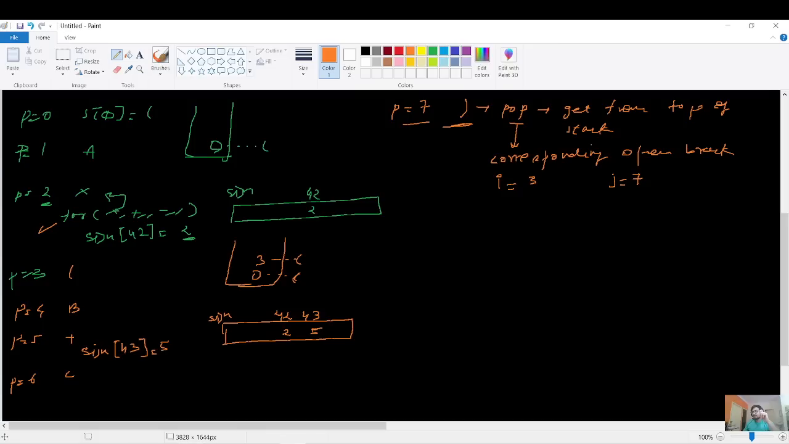You can clearly see that this sign array will now help you to check if the operands are present in this subexpression or not. Okay, so let us proceed ahead.